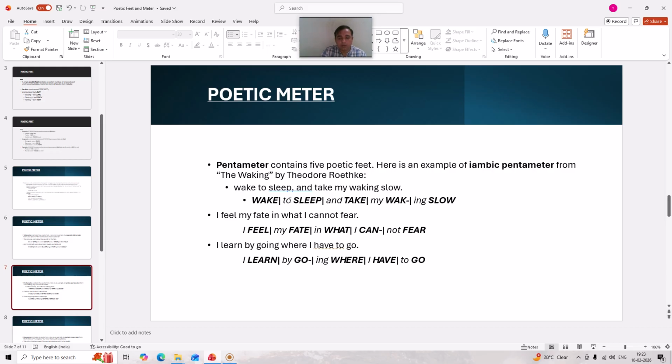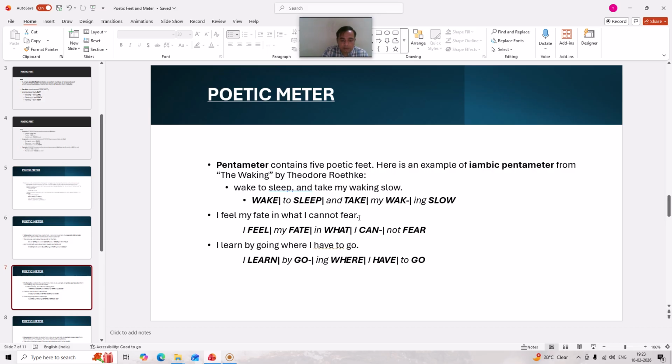Here the words which have been in bold type are stressed syllables, and the words which are not in bold type are unstressed syllables. Here we find an unstressed syllable followed by a stressed syllable five times, and that is why it becomes iambic pentameter. "I feel my fate in what I cannot fear."